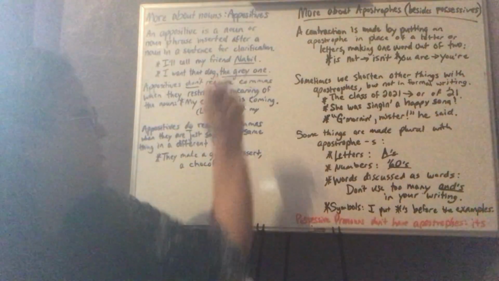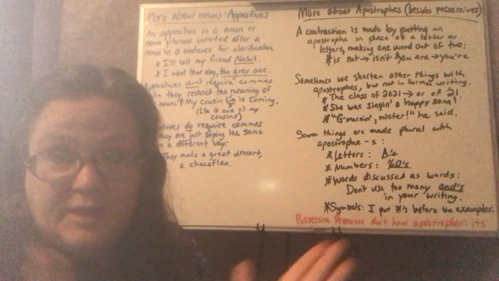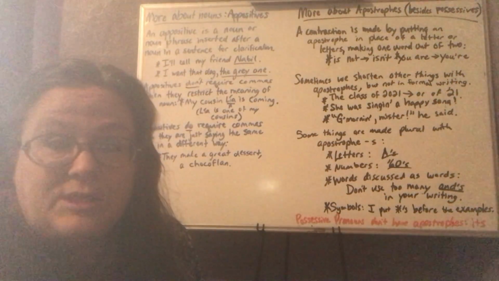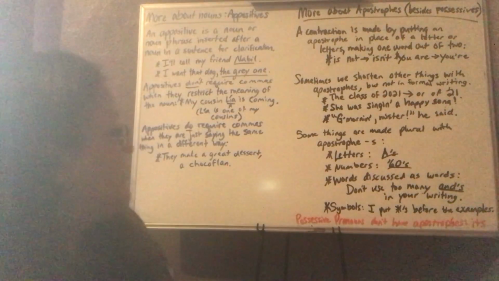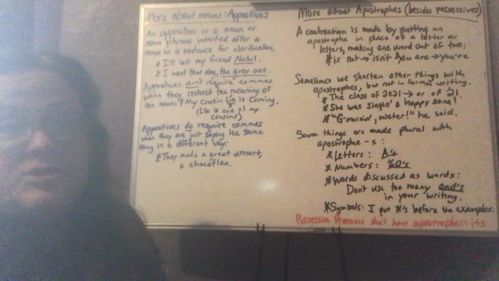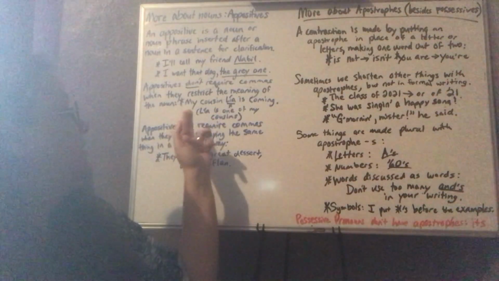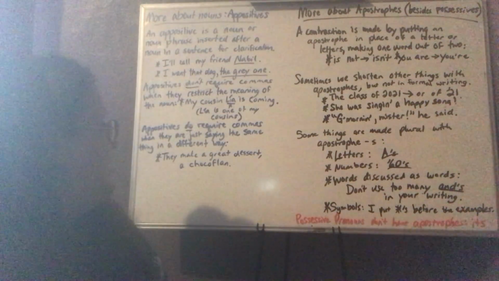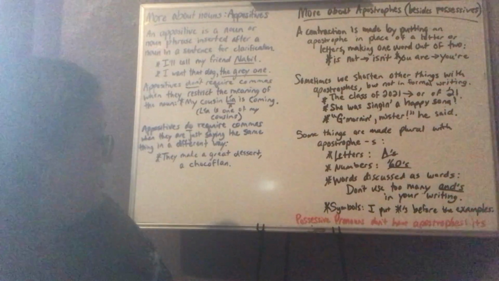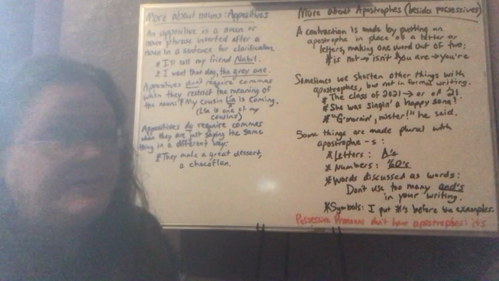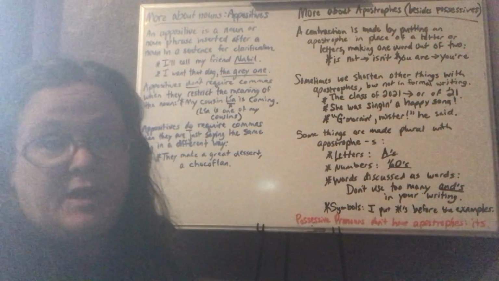The same as with Nabil, it's the same. I'm narrowing it down to the specific one that I'm talking about. That restricts the meaning of the word here, friend, and here, cousin. Now, appositives do require commas when they're just saying the same thing in a different way.